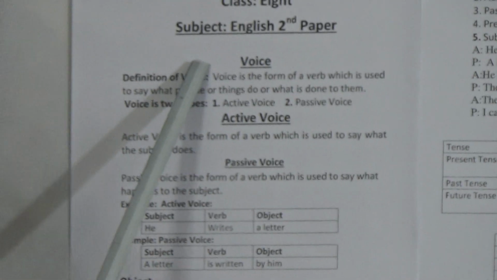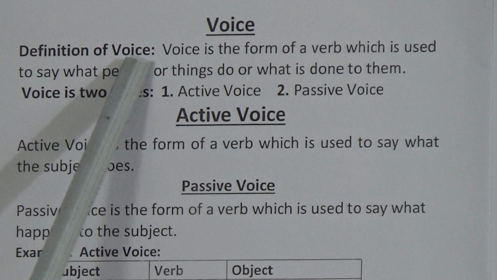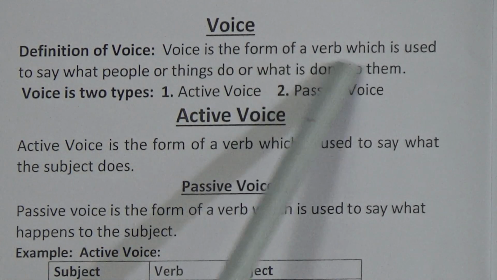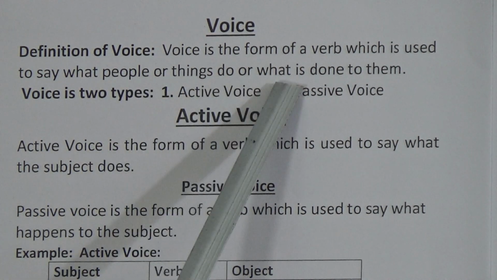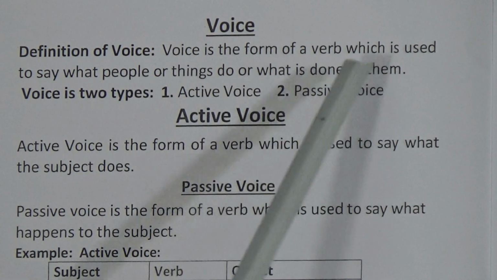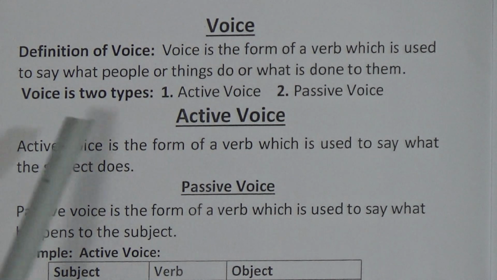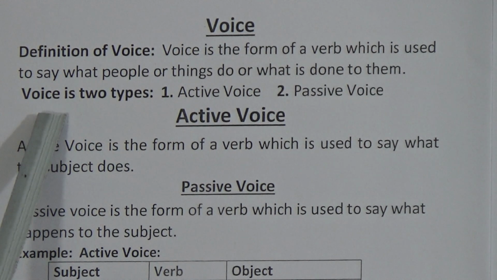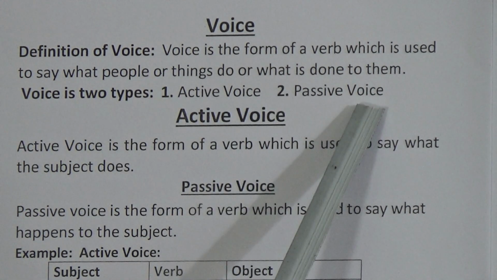At first we will learn about voice. What is voice? Definition of voice. Voice is the form of a verb which is used to say what people or things do or what is done to them. So there are two things here. There are also two types of voices, active voice and number 2 passive voice.